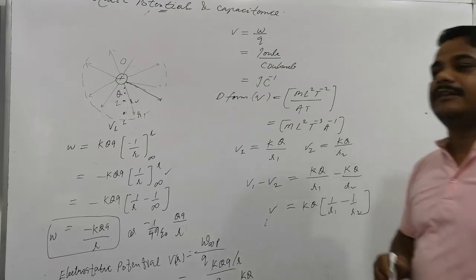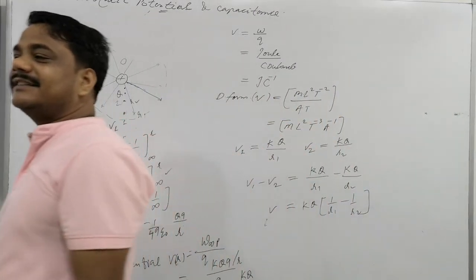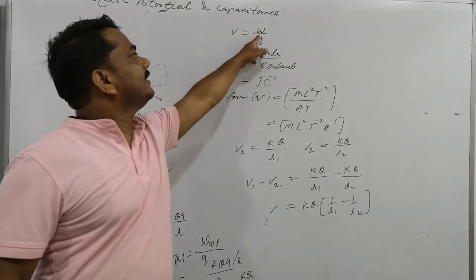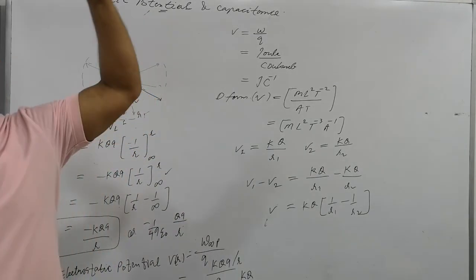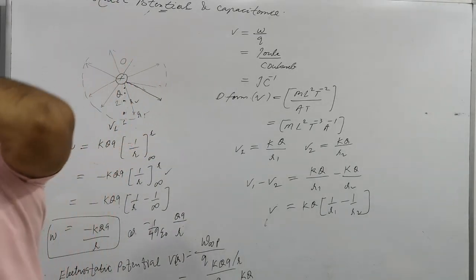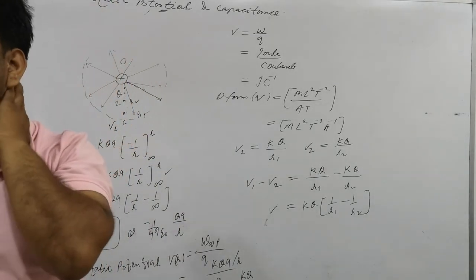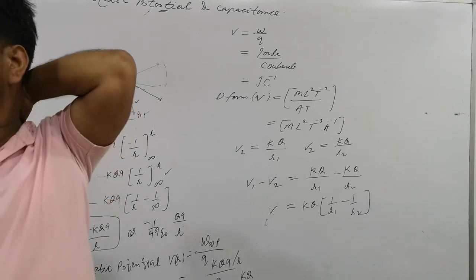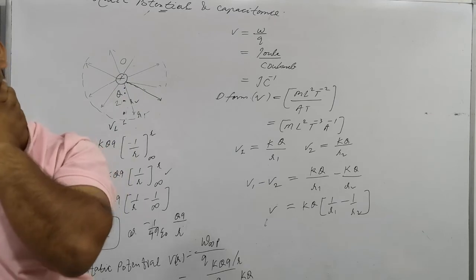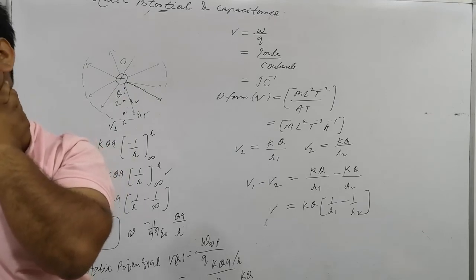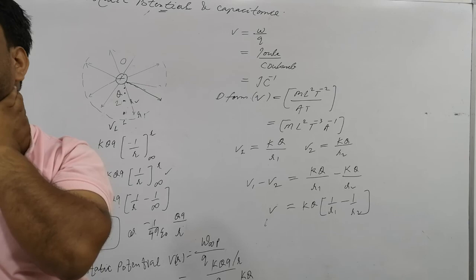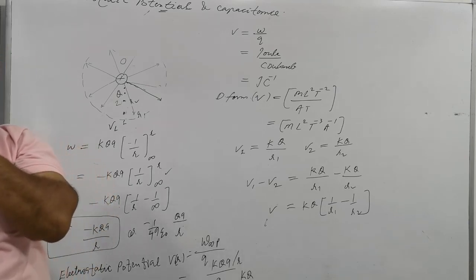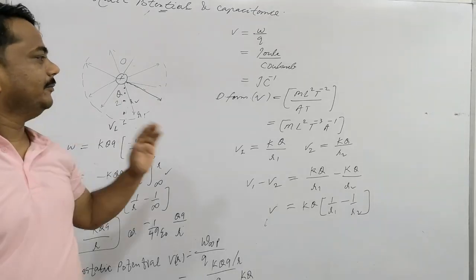Is it a vector quantity or a scalar? Charge is a scalar, and work is a scalar. Both are scalar. Scalar upon scalar is scalar. So potential is a scalar, and there is no need to represent it as a vector. Clear? Potential is a scalar quantity. Whether the charge moves from point 1 to 2 or 2 to 1, the work done is the same in both cases. Is that clear? We'll discuss tomorrow the numericals based on this.